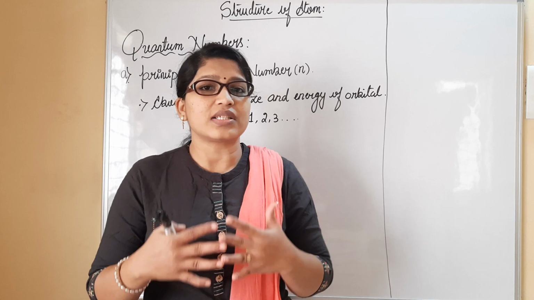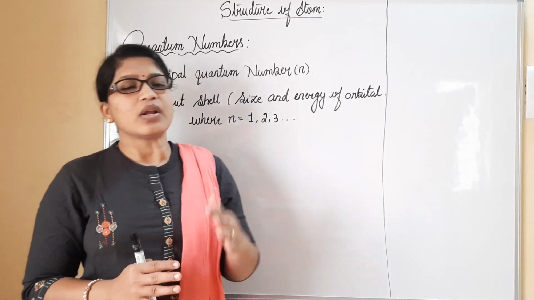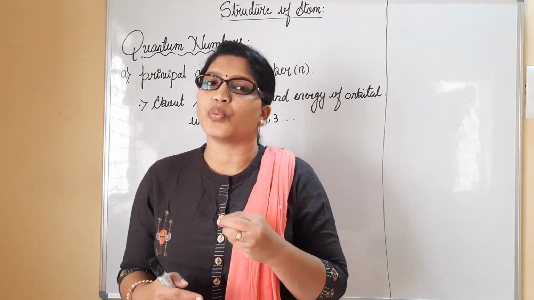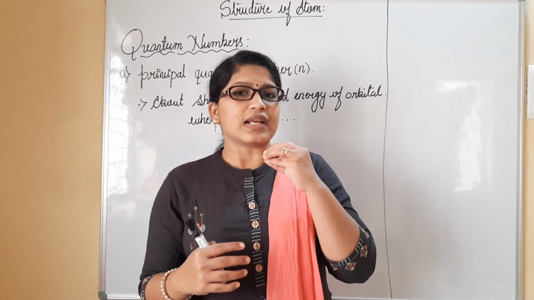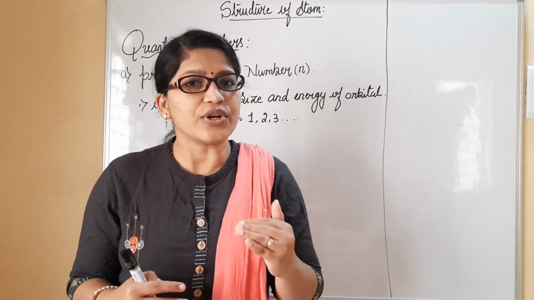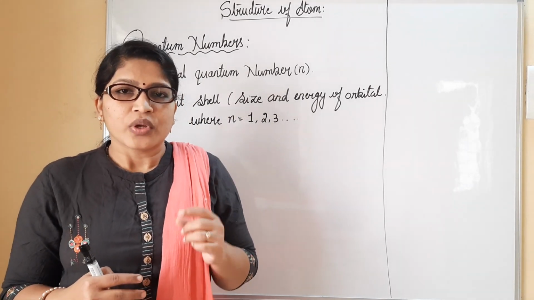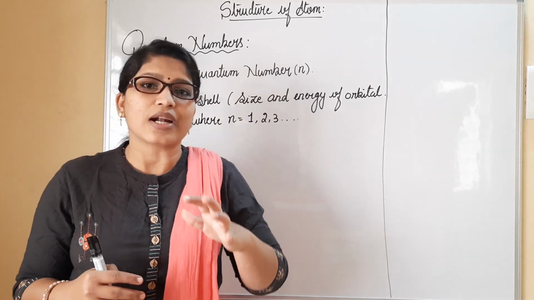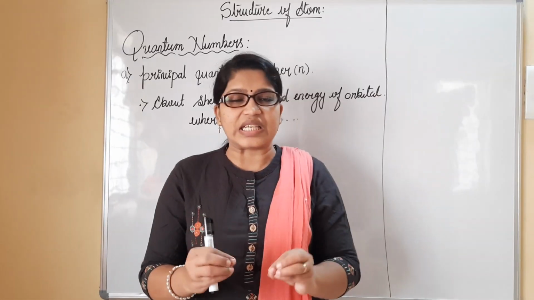Today it's time to discuss quantum numbers. What exactly is the meaning of quantum numbers? How many of them are there? What is the exact explanation given by each quantum number? We have to understand them one by one. The quantum numbers are solutions derived from the Schrodinger wave equation. With the quantum numbers, we can easily identify the exact position of an electron in an atom around the nucleus.